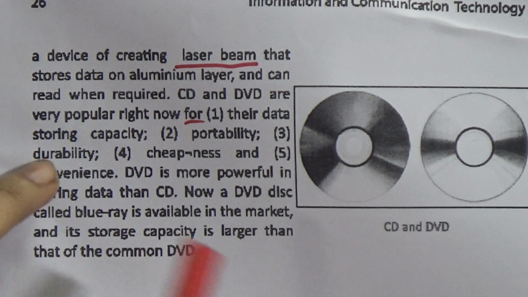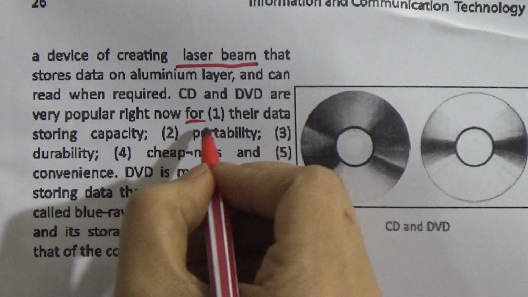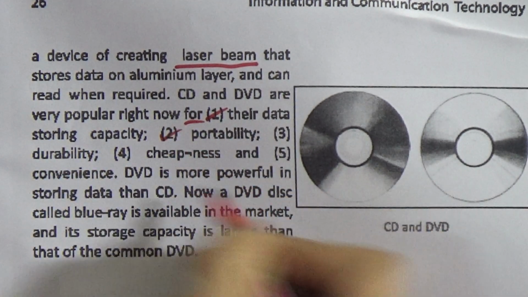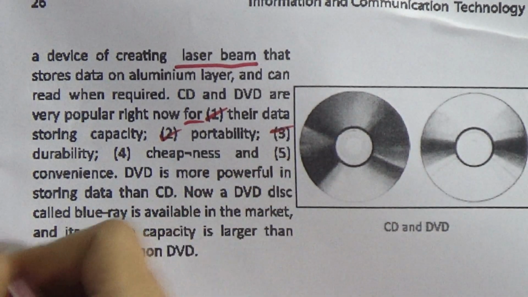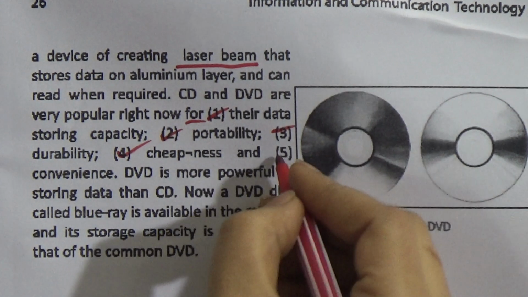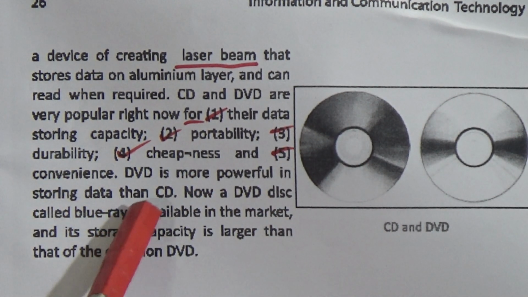So, here are their data storing capacity, number 2 portability, number 3 durability, number 4 cheapness and number 5 convenience. DVD is more powerful in storing data than CD.